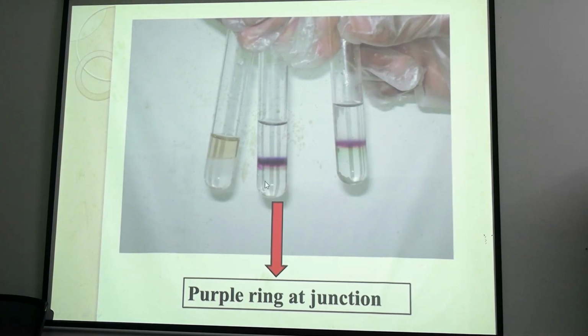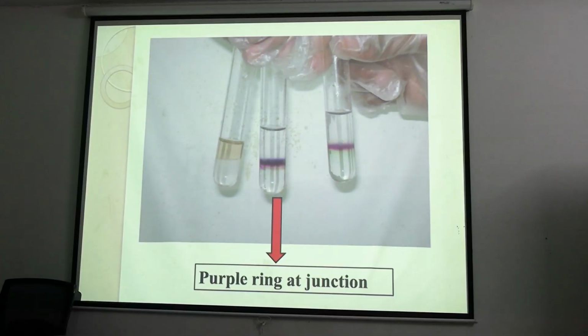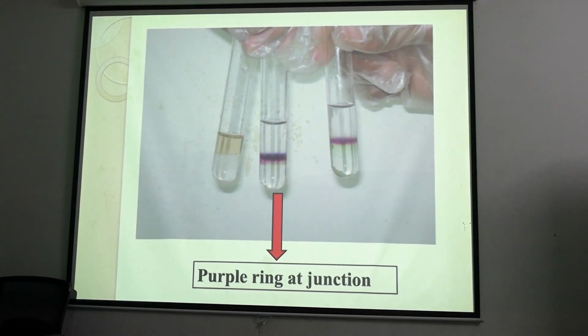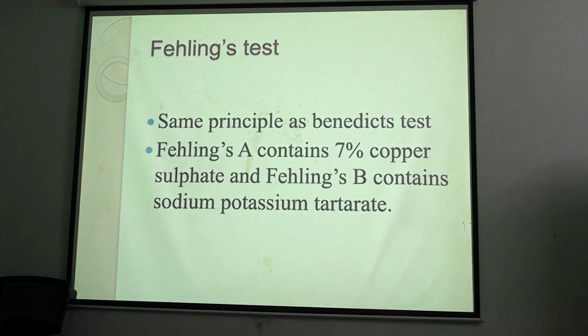Clear? So we are given an unknown solution. We first have to confirm whether the unknown substance is a carbohydrate or not, so we will perform the Molisch test. In the Molisch test we will get the purple ring at the junction.